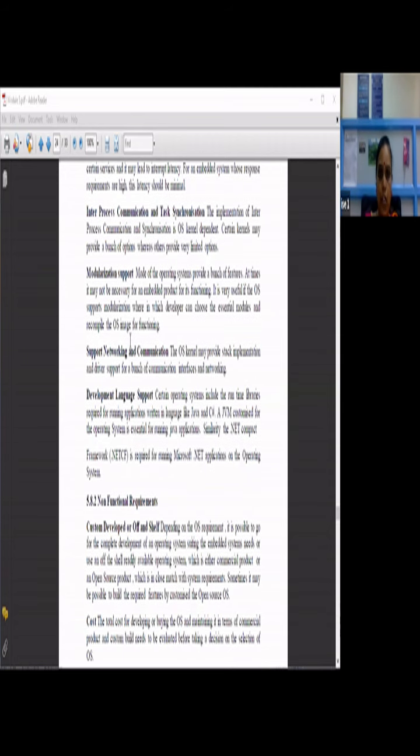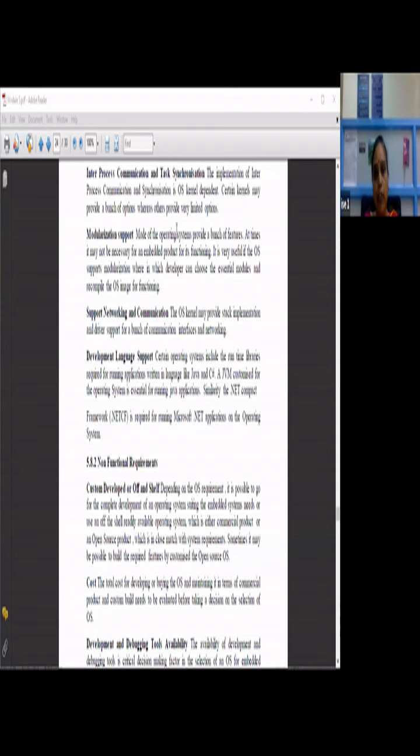Then modularization support. Most operating systems provide a bunch of features, which at times may not be necessary for an embedded product's functioning. It's very useful if the OS supports modularization, wherein the developer can choose the essential modules and recompile the operating system image for functioning. So it is a modular way of using the operating system.